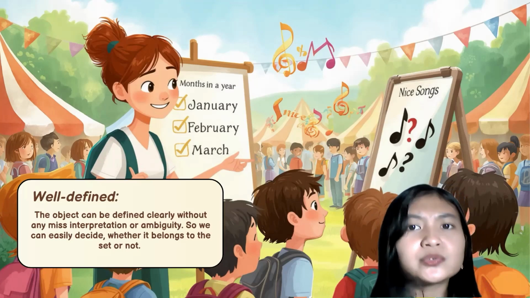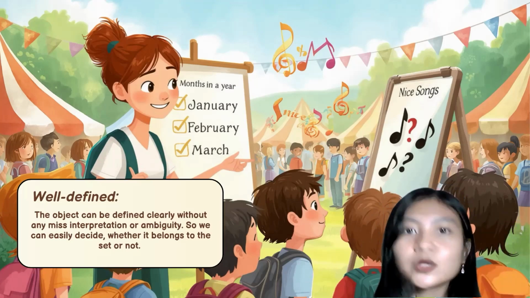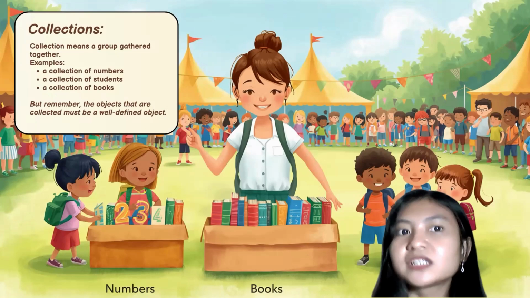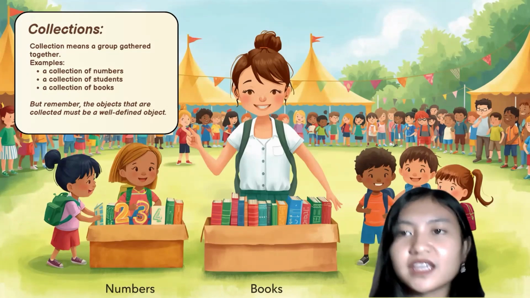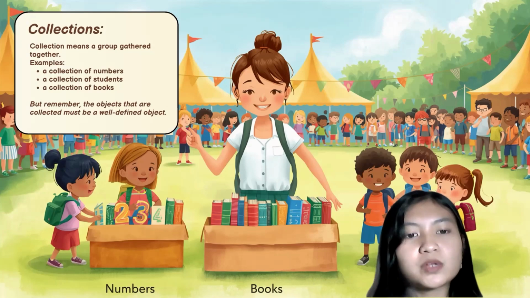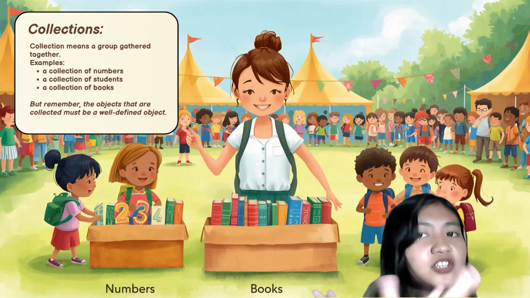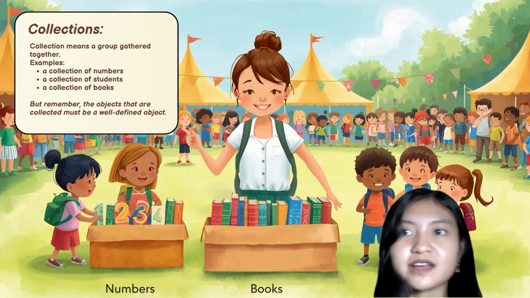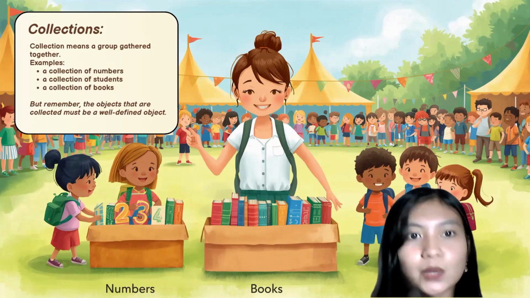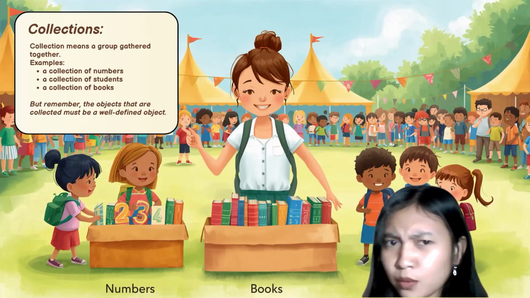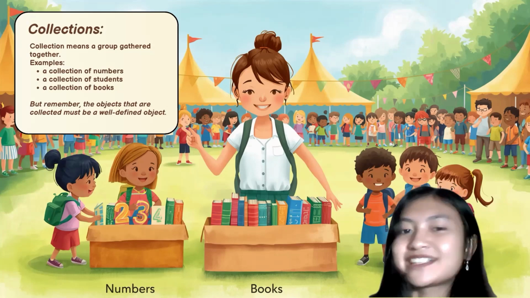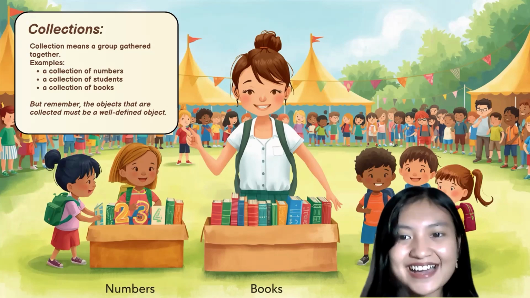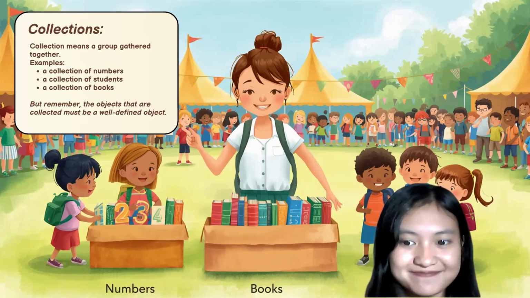Now let's move to the second highlighted word in the definition, which is collection. So, collection means a group gathered together. For example, a collection of numbers, a collection of students, a collection of books. But remember, the objects that are collected must be well-defined objects. What is a well-defined object? Let us remember again about well-defined that we discussed before. Okay, that's all about the definition of a set.